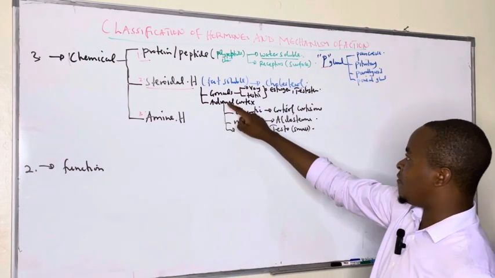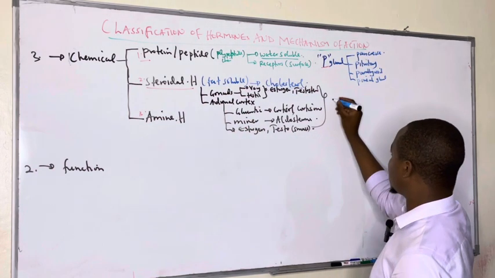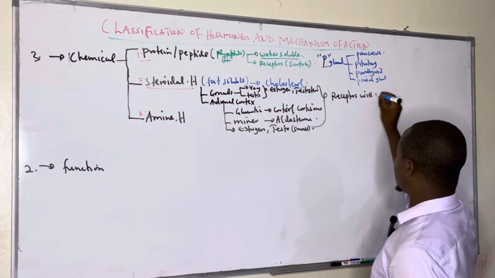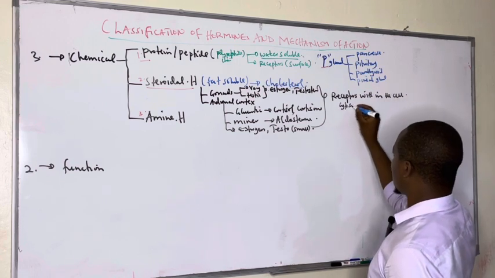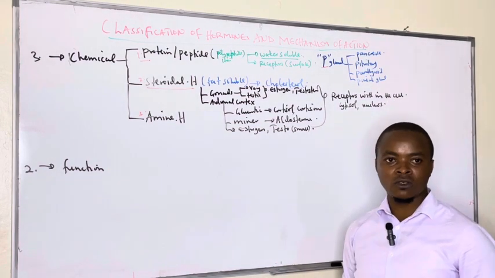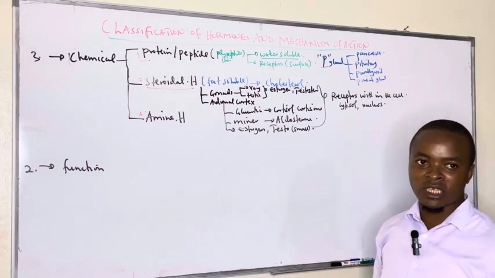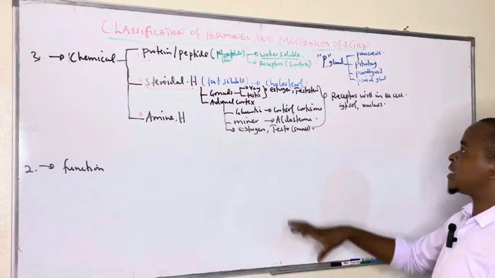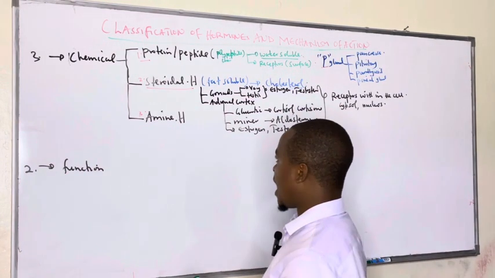Because these are fat-soluble hormones, their receptors are within the cell. It can be either in the cytoplasm or cytosol, or in the nucleus. We shall see their major mechanism is that they are responsible for protein synthesis, or we can see them activating enzymes. So these are steroids. The last group under chemical classification is amine hormones.